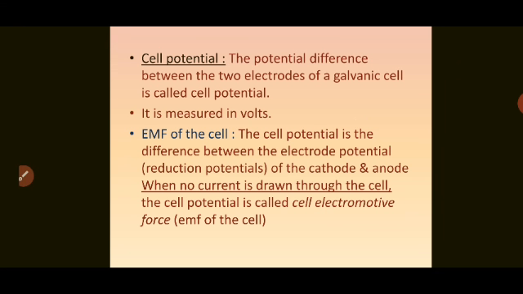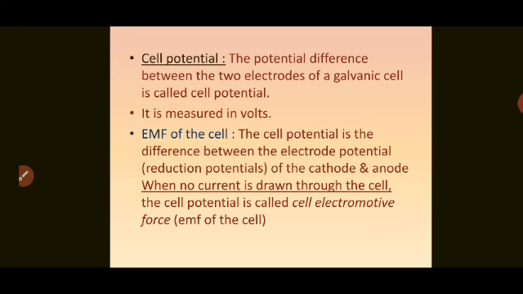Now what is cell potential? When these two electrodes are externally joined with the help of copper wire, we say it is a cell. So the potential difference between the two electrodes of a galvanic cell is called cell potential, and it is measured in volts. What is EMF of this cell then?